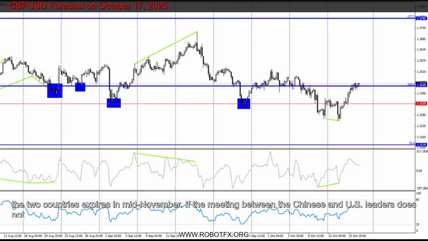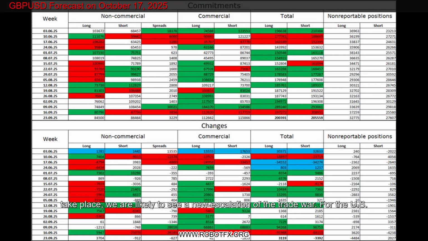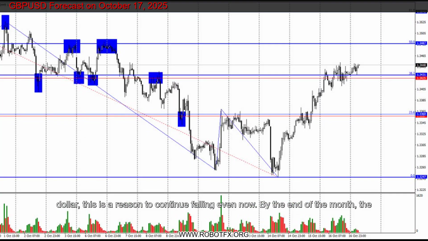If the meeting between the Chinese and US leaders does not take place, we are likely to see a new escalation of the trade war. For the US dollar, this is a reason to continue falling even now. By the end of the month, the FOMC is 99% likely to ease monetary policy, which is also a negative factor for the American currency.